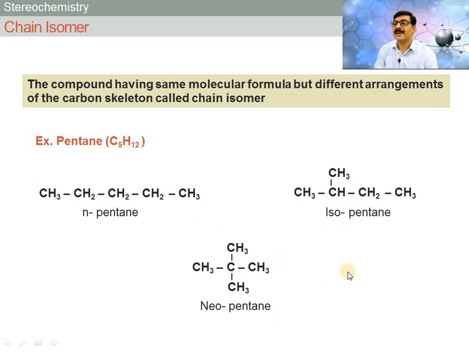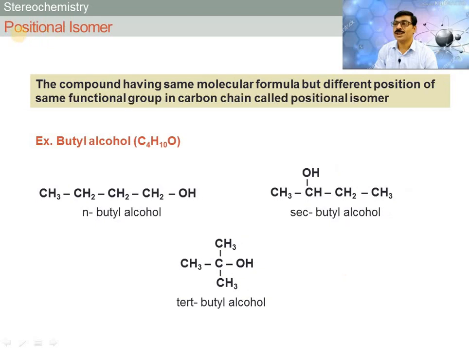Now then second isomer, positional isomer. So what is called as the positional isomer? The compound having same molecular formula but different position of same functional group in carbon chain are called positional isomers.